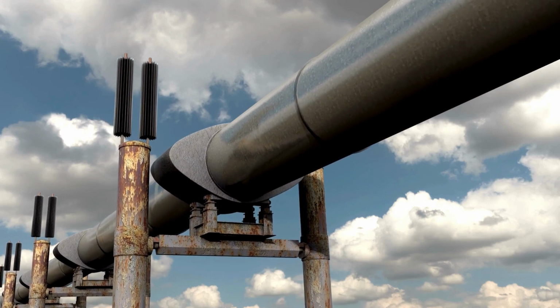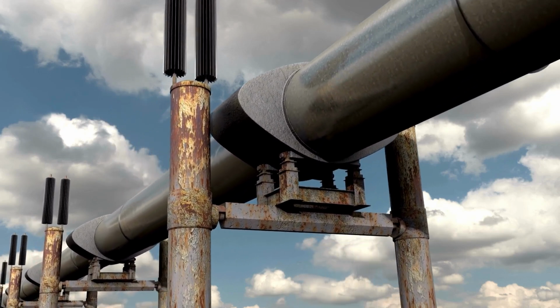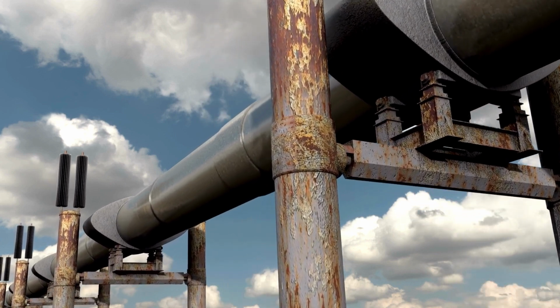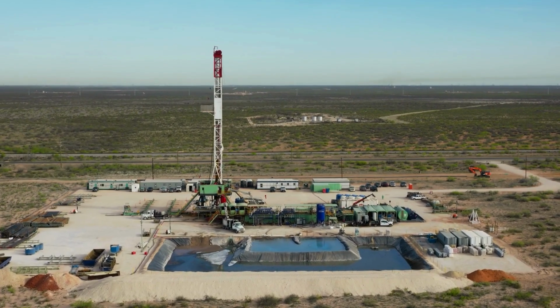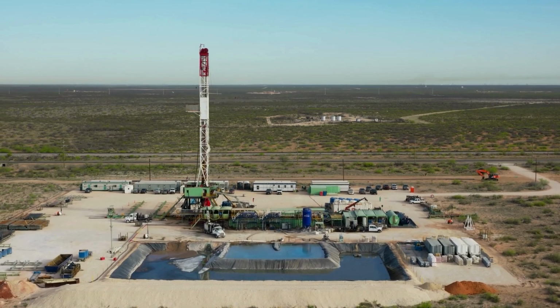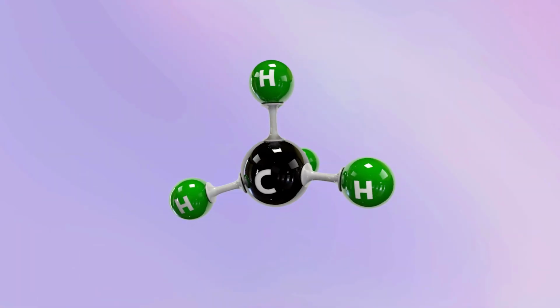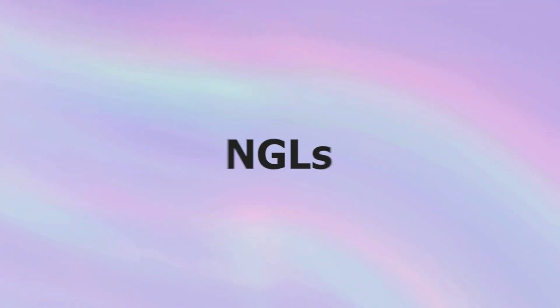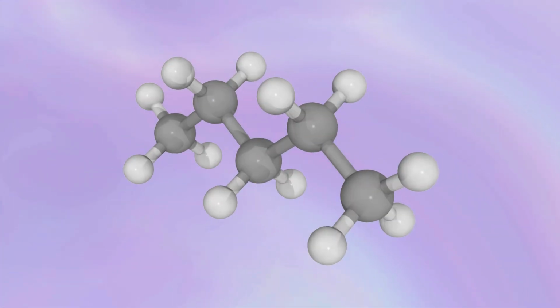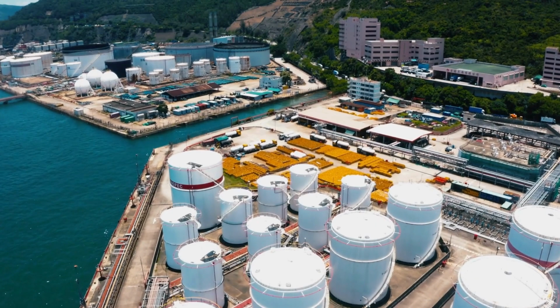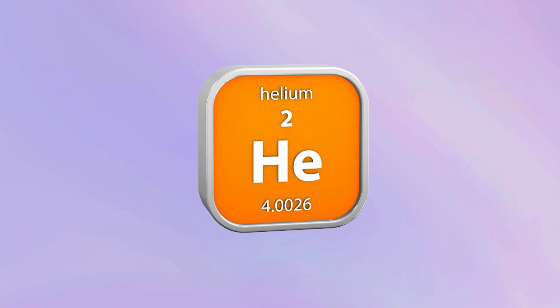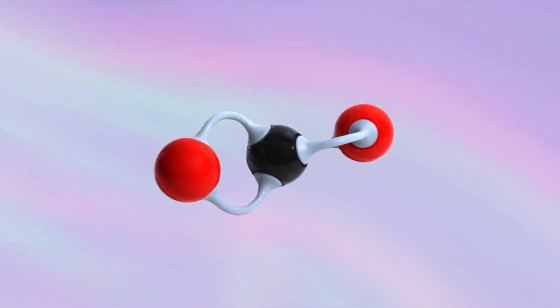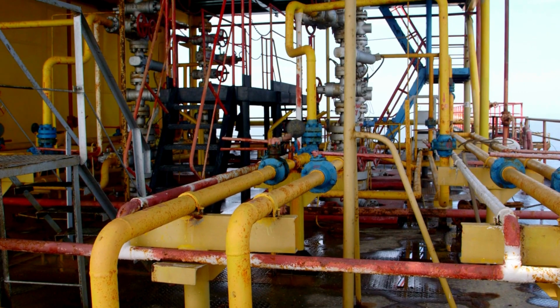At the top of the well, natural gas is collected in gathering pipelines and sent to natural gas processing plants. Natural gas is processed for sale and consumption. Natural gas withdrawn from natural gas or crude oil wells is called wet natural gas because, along with methane, it usually contains NGLs, ethane, propane, butanes, and pentanes, and water vapor. Wellhead natural gas may also contain non-hydrocarbons such as sulfur, helium, nitrogen, hydrogen sulfide, and carbon dioxide, most of which must be removed from natural gas before it is sold to consumers.